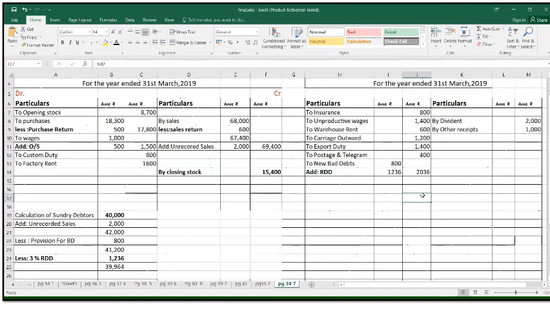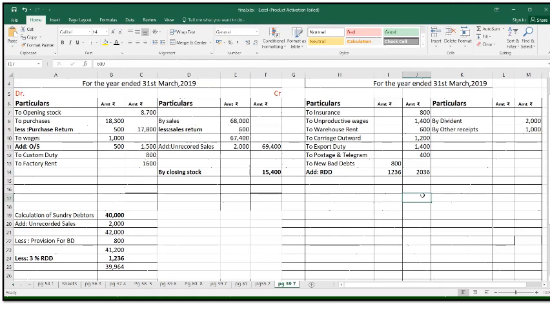So keep in mind, when there is a calculation of RDD, at that time if there is any unrecorded sales, we have to add that unrecorded sales in the debtors, and if the bad debts are there, at that time we have to deduct that bad debts, and on the particular amount we have to calculate the RDD. So here we calculated the RDD also.